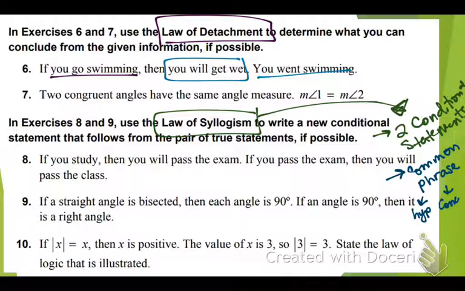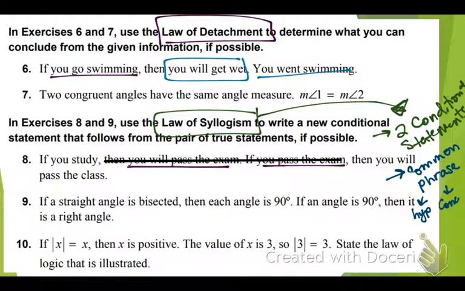All right, so number 8, if you study, then you'll pass the exam. If you pass the exam, then you'll pass the class. What is the overlapping phrase? Yeah, you will pass the exam. Is one of them a hypothesis and one of them a conclusion? Yes, so we're going to ignore them while we make our new sentence. If you leave it like this, I see we have a hypothesis, if you study, and then a conclusion, then you will pass the class. This is the new sentence that you write.